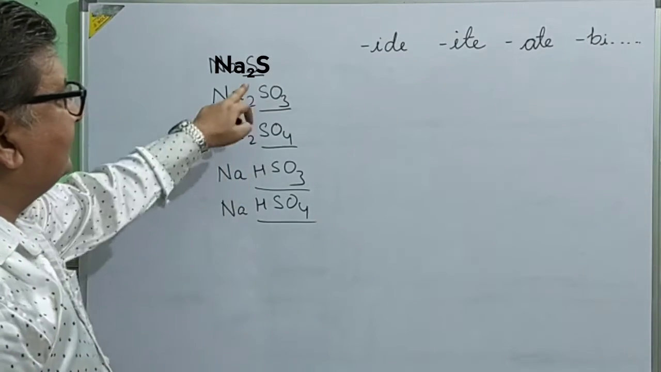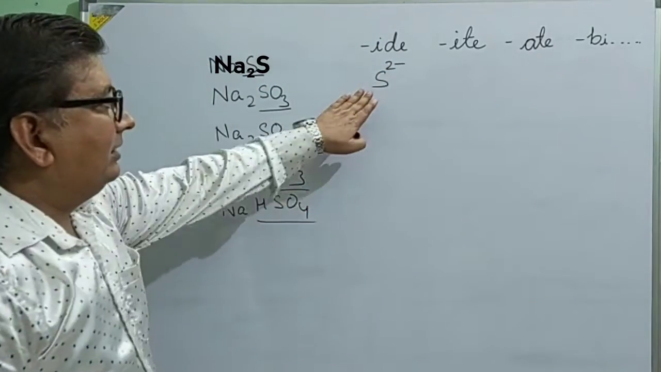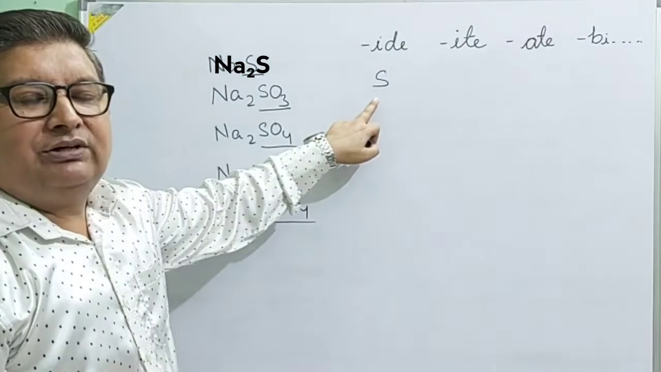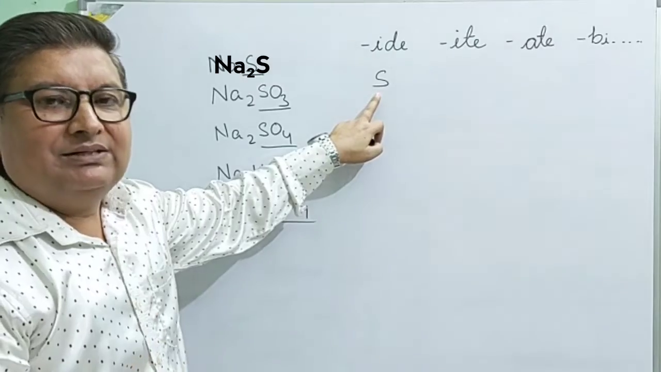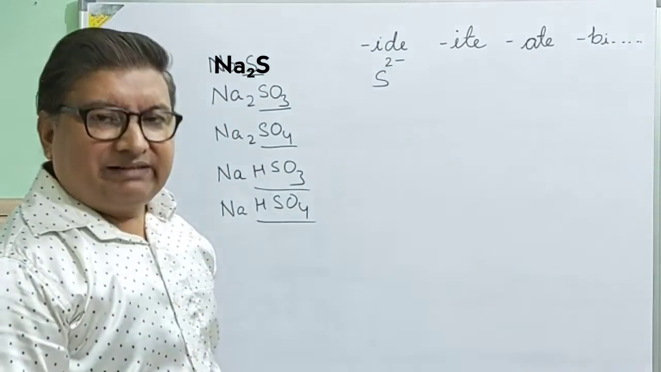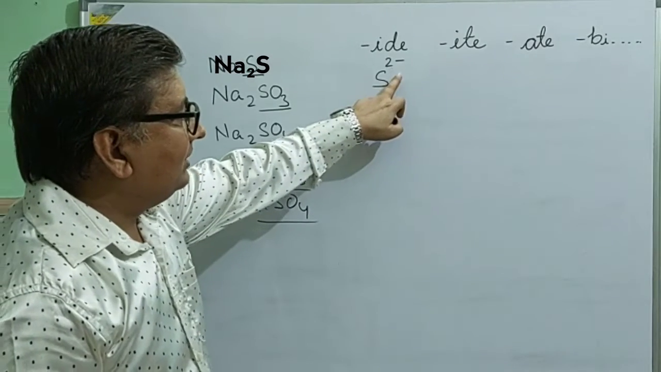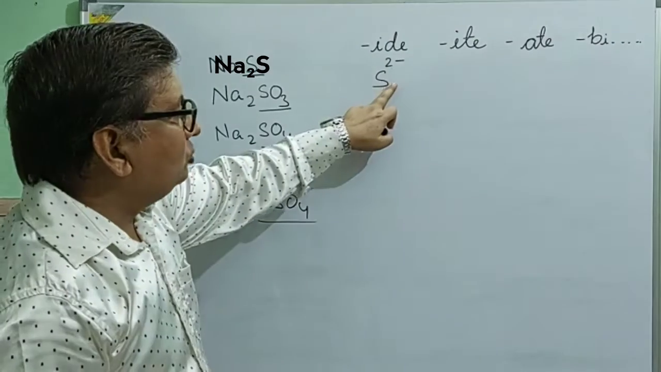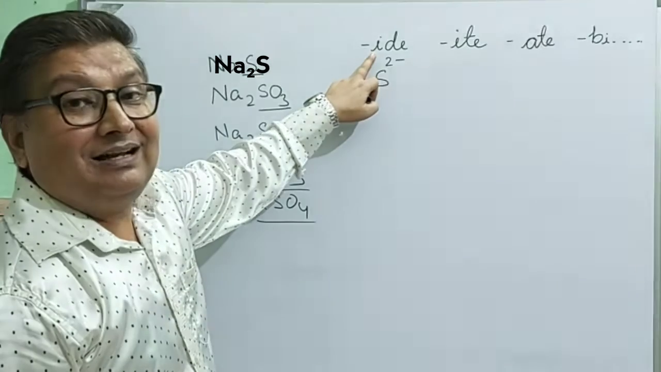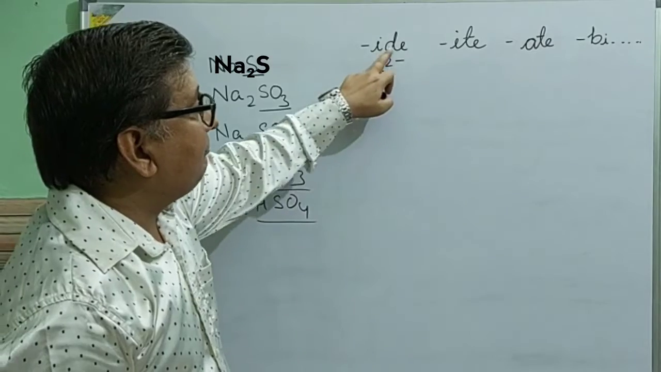First I tell you one thing: if a negative radical is written, suppose I don't write any charge here, then it is known as sulfur, and S is the symbol of a particular element. But as soon as I write 2 minus here, it becomes a negative ion, or you can say negative radical. And you can see there is no oxygen in this negative radical. So when there is no oxygen with a negative radical, we add IDE at the end as a suffix. So instead of calling it sulfur, we will call it sulfide.